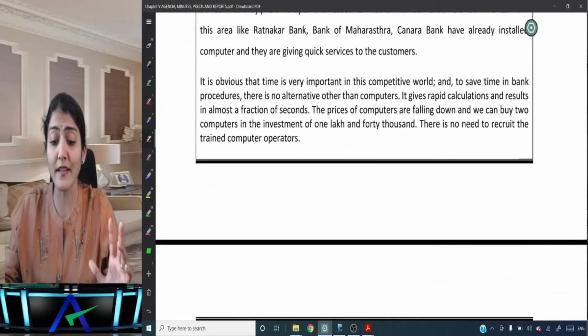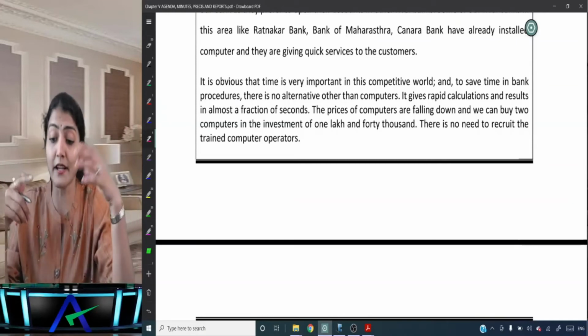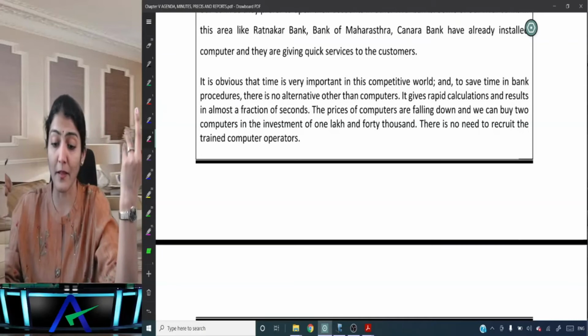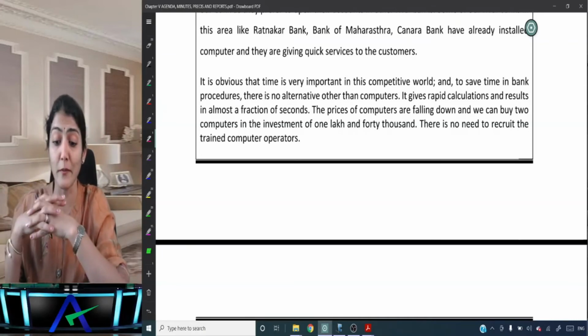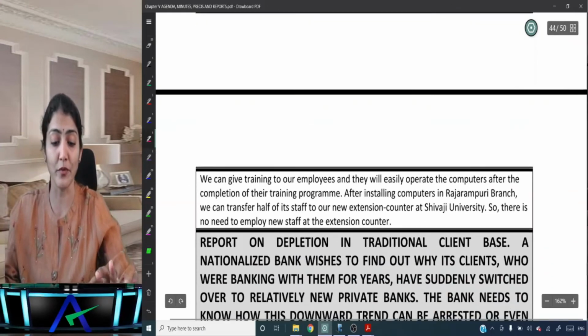It is obvious that time is very important in this competitive world, and to save time in bank procedures, there is no alternative other than computers. They give rapid calculation, with results in almost a fraction of a second. The prices of computers are falling, and we can buy 2 computers for an investment of 1,40,000. There is no need to recruit trained computer operators.